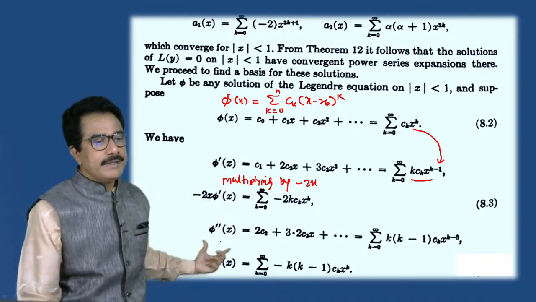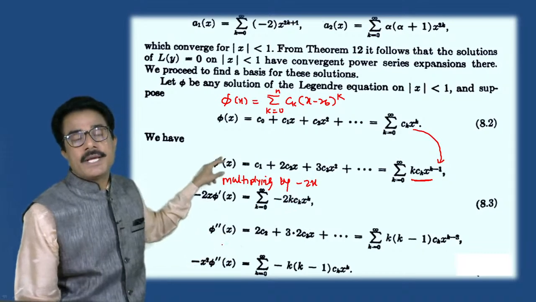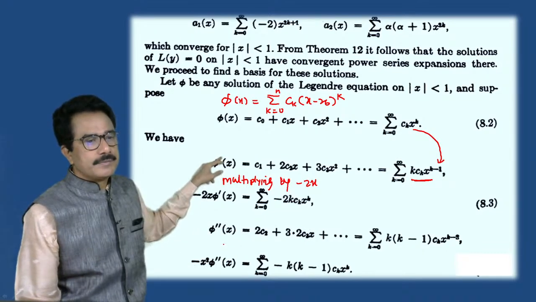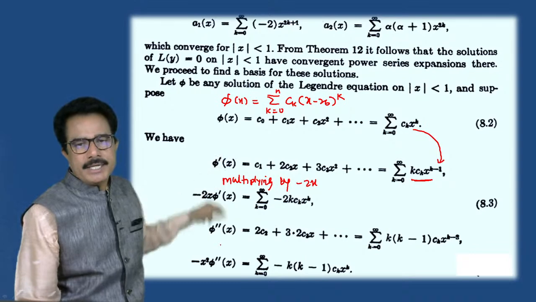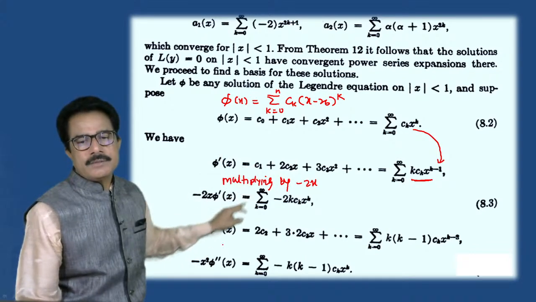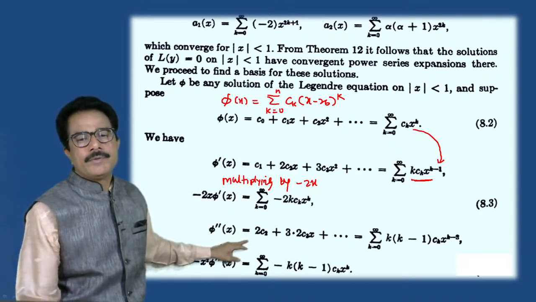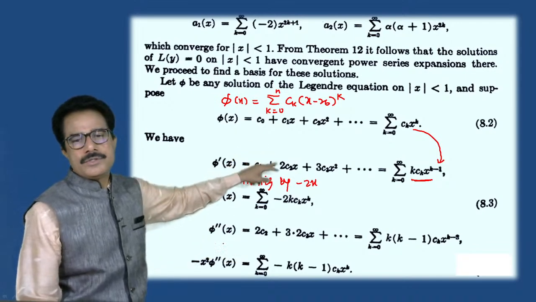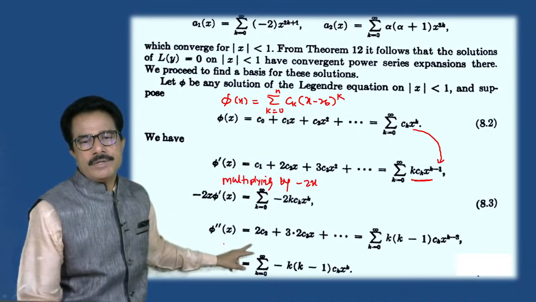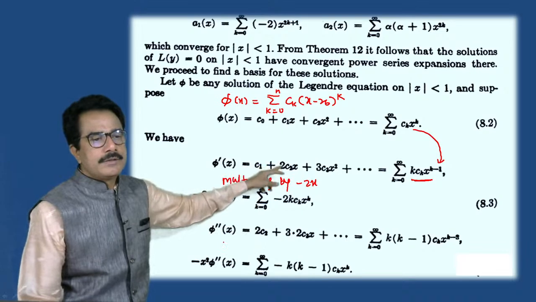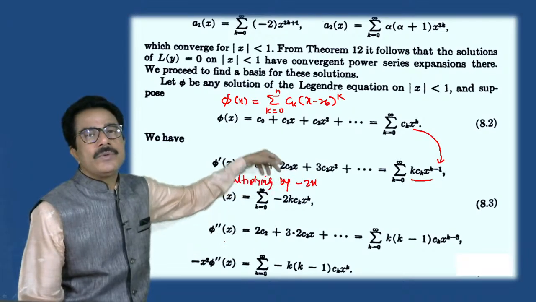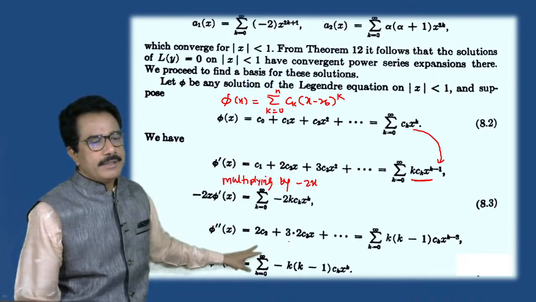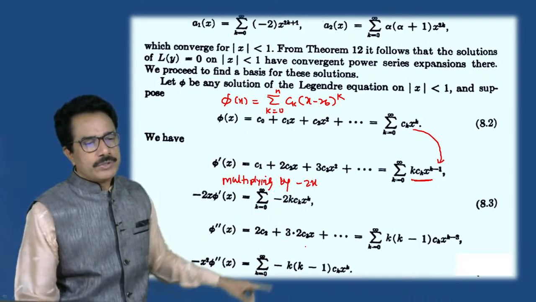Also we have to find phi double dash, which means we have to take the differentiation of this equation. Take the derivative of phi dash again. c1 is a constant term, so its derivative is 0, we cannot take it here. c2 of x means its derivative is c2, plus c3 x square means we can write 3 into 2 into c3 x in this way.